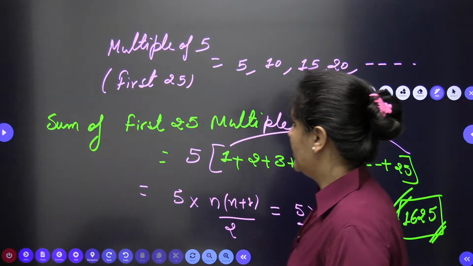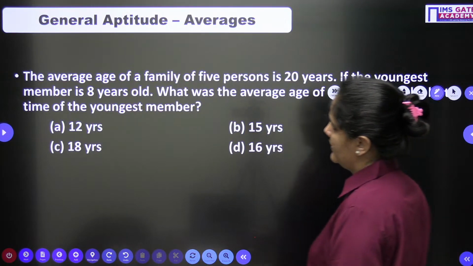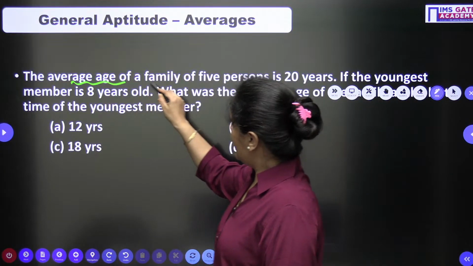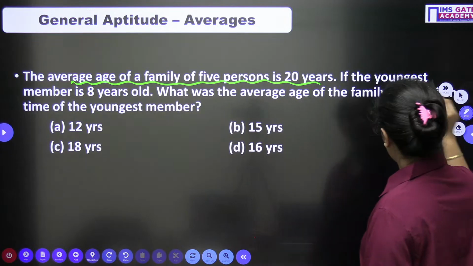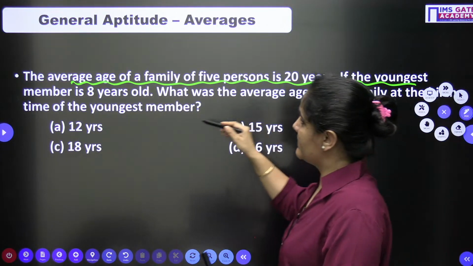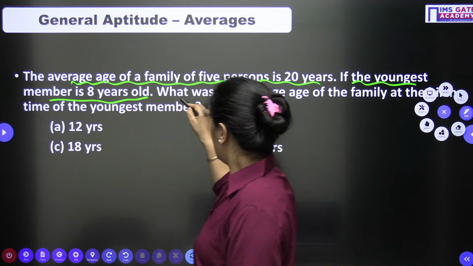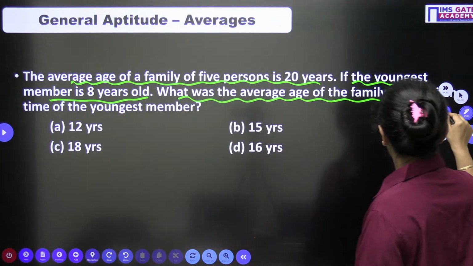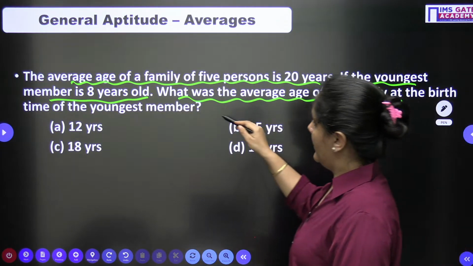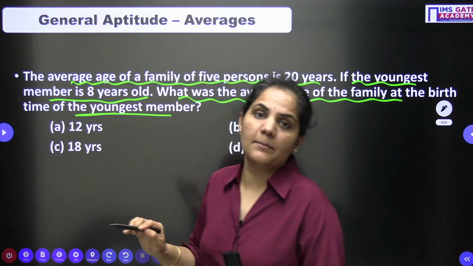Let's come to the next one, a very good question. The average age of a family of 5 persons is 20 years. If the youngest member is 8 years old, what was the average age of the family at the birth time of the youngest member?